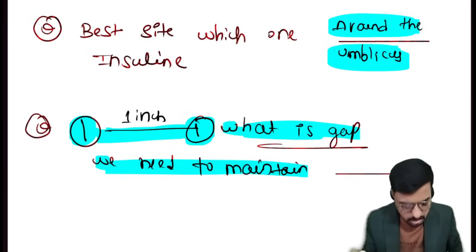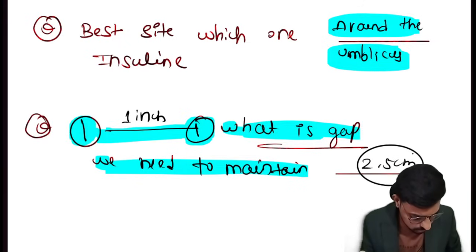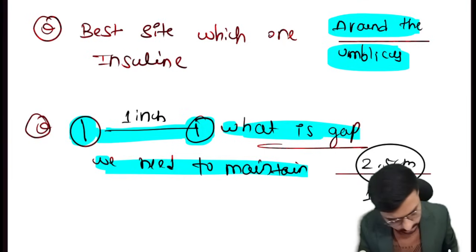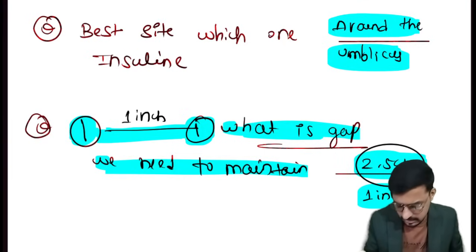Okay, or we can say 2.5 centimeter away from the last dose, or 1 inch away from the last dose. Both are same. 1 inch is equal to 2.5 centimeter. Okay. So keep in your mind. So these are the golden points which are given in the form of the assignment.